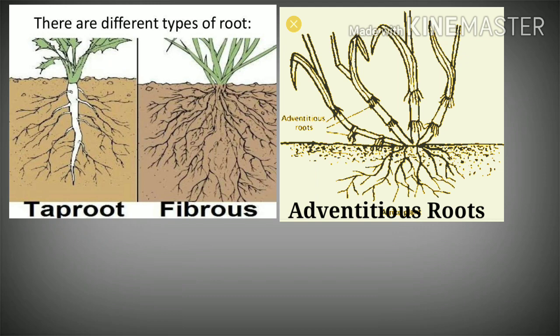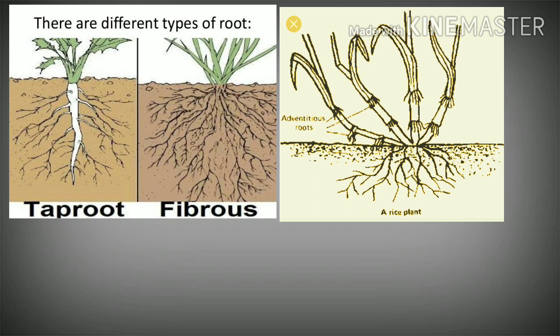In case of the taproot system, as you can see in the diagram, the primary root is developed from the radicle of the embryo. As I have stated earlier, the radicle gives rise to the whole root system. And in the diagram you can see a main axis coming right from the base of the stem. Here it is white in color.